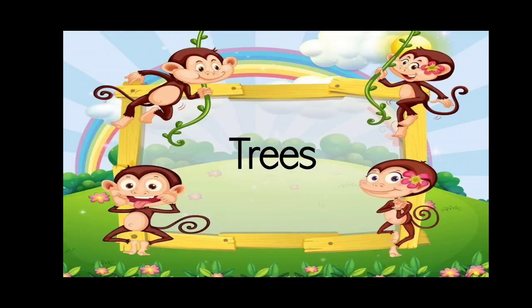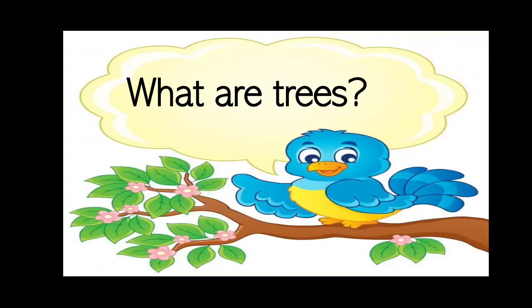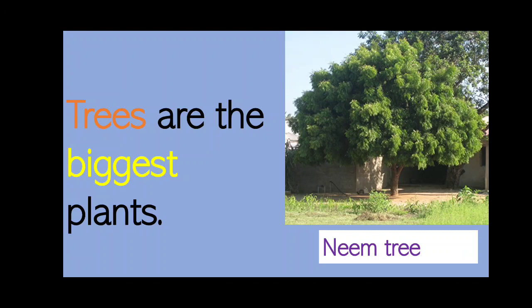Trees. We will be talking about trees. What are trees? Trees are the biggest plants. Children, can you see the picture of the neem tree there? Yes, the neem tree is a big tree and trees are the biggest plants.